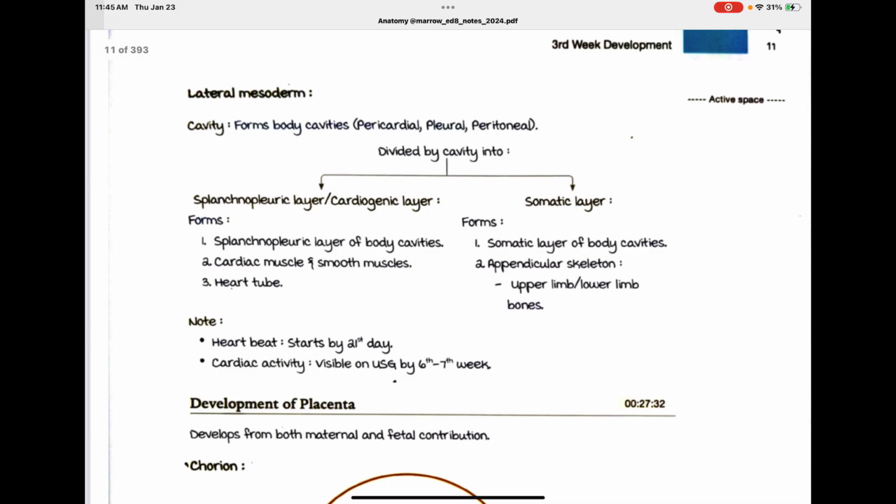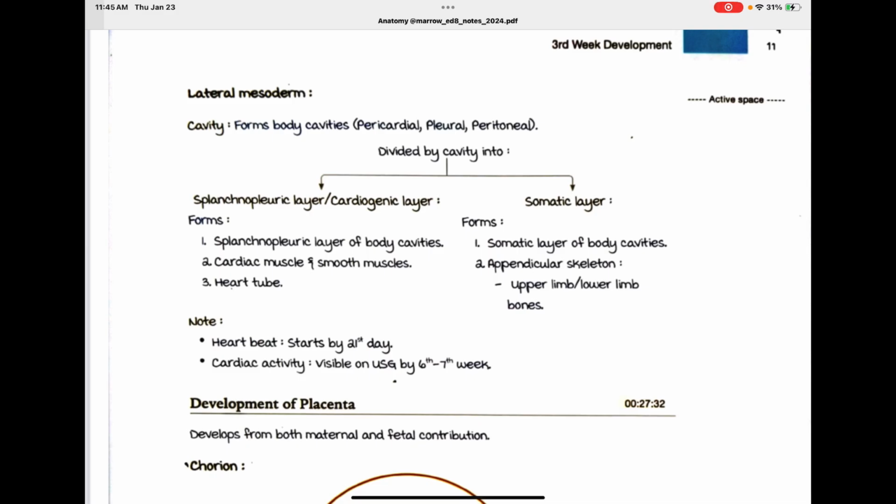Lateral mesoderm cavity forms body cavities: pericardial, pleural, and peritoneal. It is divided by the cavity into the splanchnopleural layer, which is the cardiogenic layer, and the somatic layer.